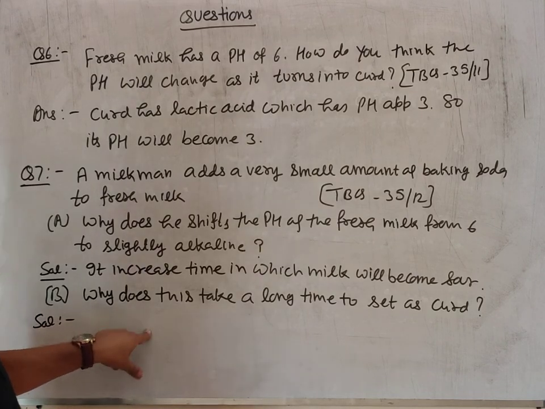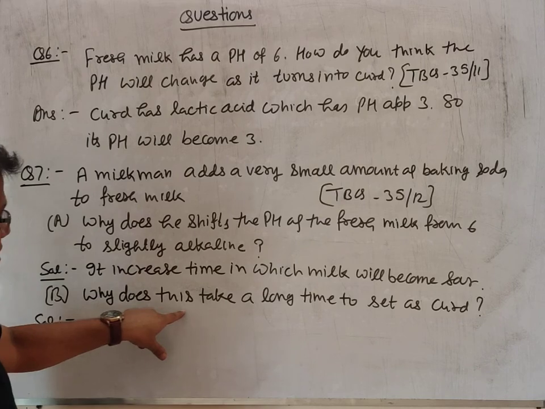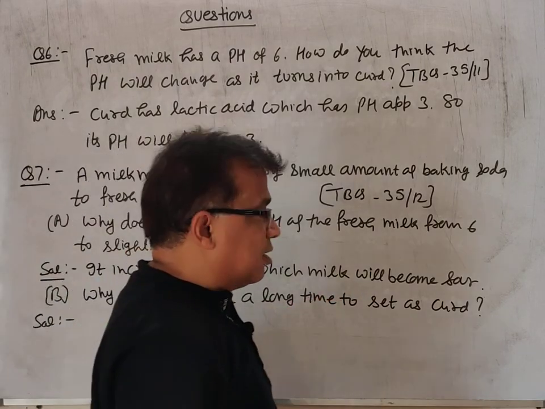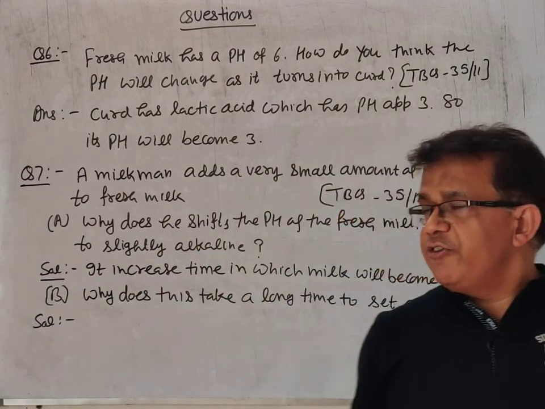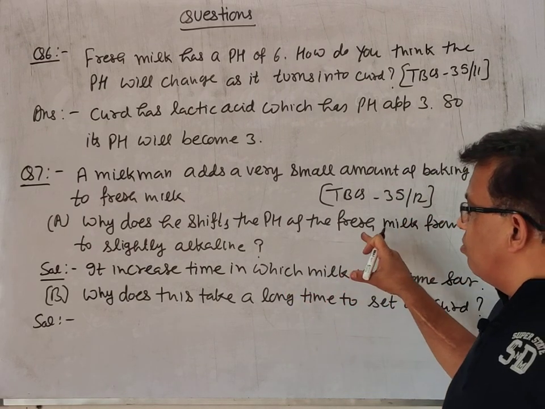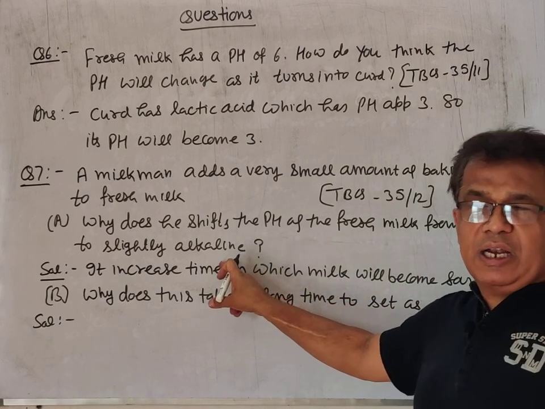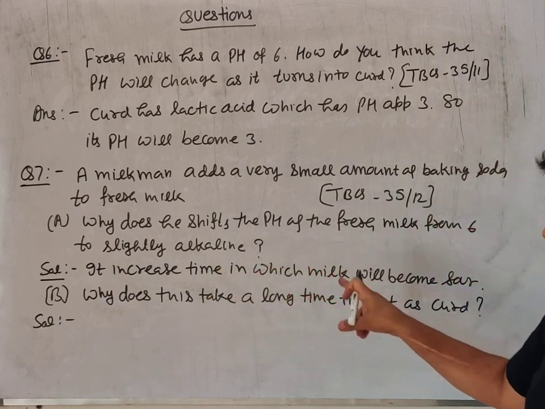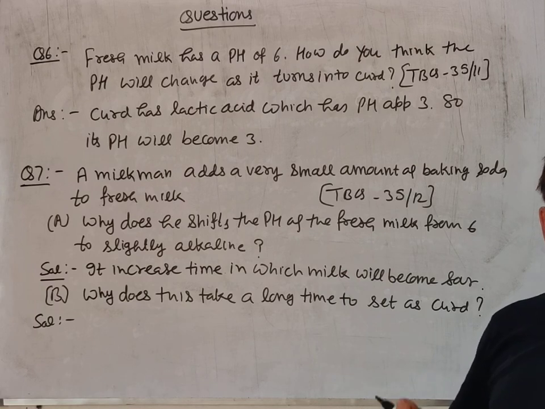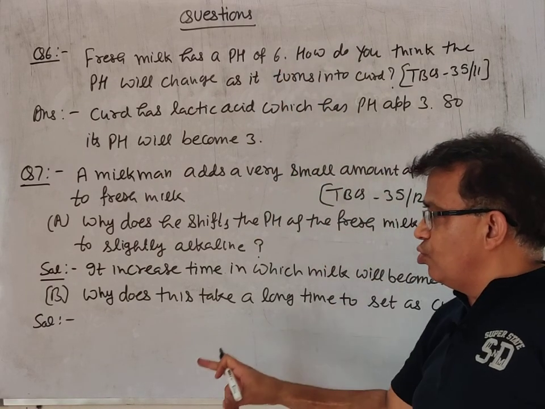Curd has lactic acid and a pH of approximately 3. Naturally, if we reduce the pH of milk from 7.5 or 8, which has become alkaline, to 3, it will take more time as compared to the time taken to convert from 6 to 3.